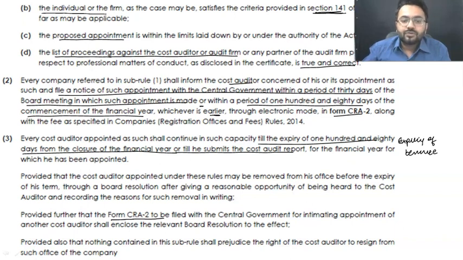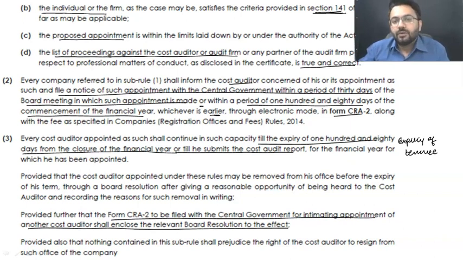And CRA2 is to be filed with the central government about intimation of another cost auditor who is going to be the next auditor. That means whenever you appoint a fresh auditor, that is an appointment. Whenever we talk about any appointment of a cost auditor, form number CRA2 is going to be filed with the central government. Got it?